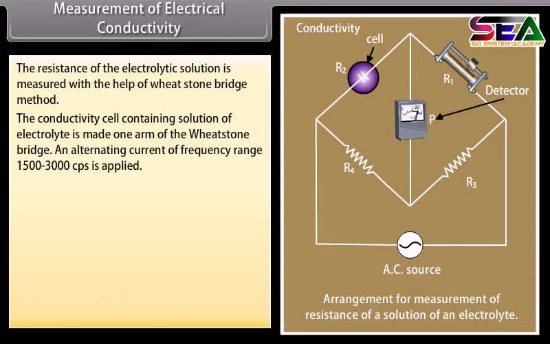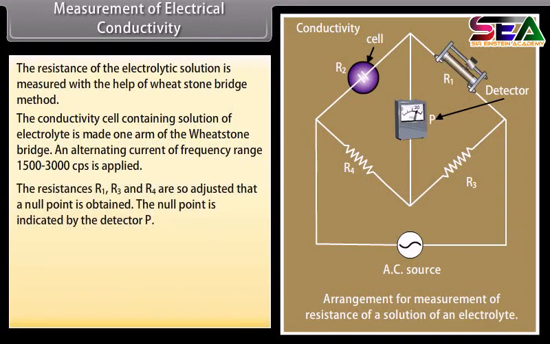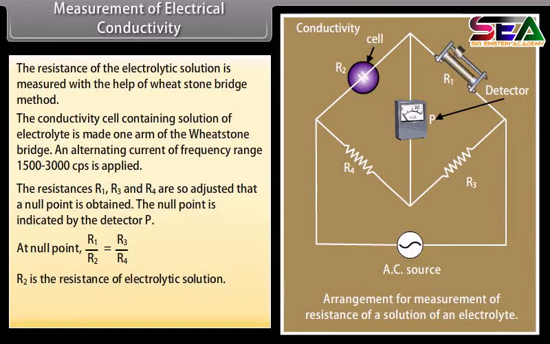near the electrodes, resulting in polarization effects. The resistances R1, R3 and R4 are so adjusted that a null point is obtained. The null point is indicated by the detector P. At null point, R1 upon R2 is equal to R3 upon R4. R2 is the resistance of the electrolytic solution.